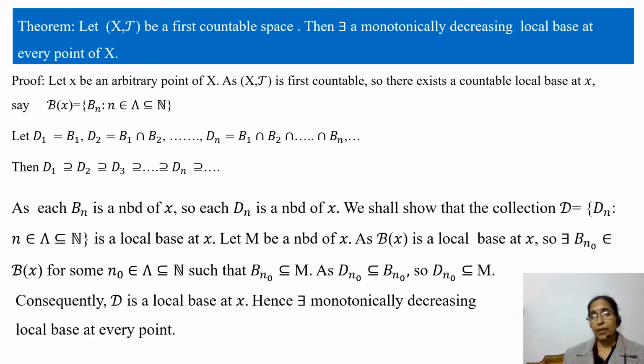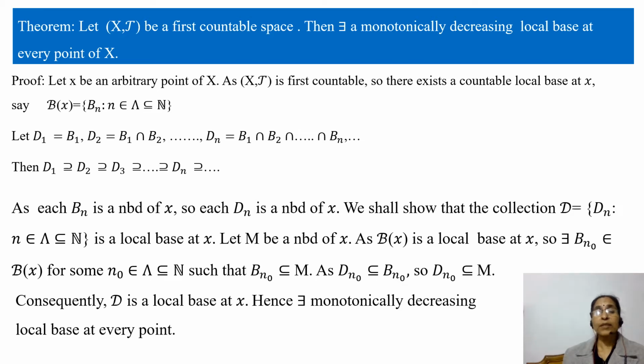So there exists a countable local base at x, say B(x), and since this is countable, this set can be written as the collection of sets B_n, where n belongs to the set Λ, which is a subset of the set of natural numbers.